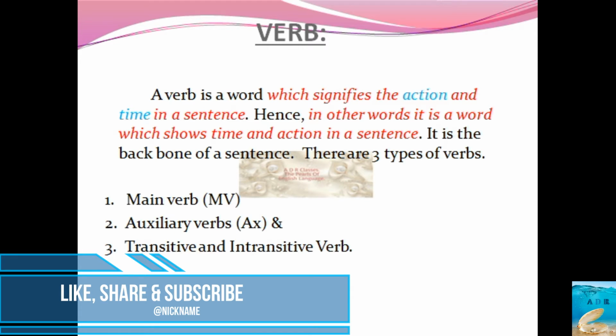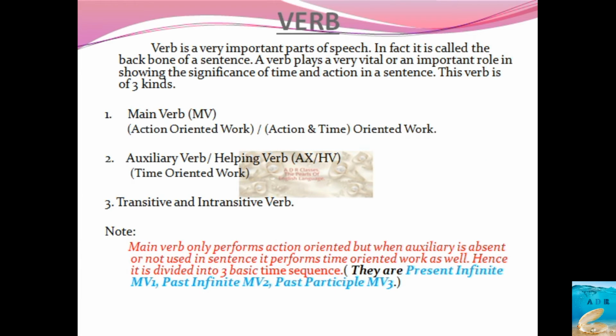See, verb is a very important part of speech. In fact, it is called the backbone of every sentence. A verb plays a vital role in showing the significance of time and action in a sentence. This verb is of three kinds: main verb, action oriented verb. So, action means play, sing, eat.